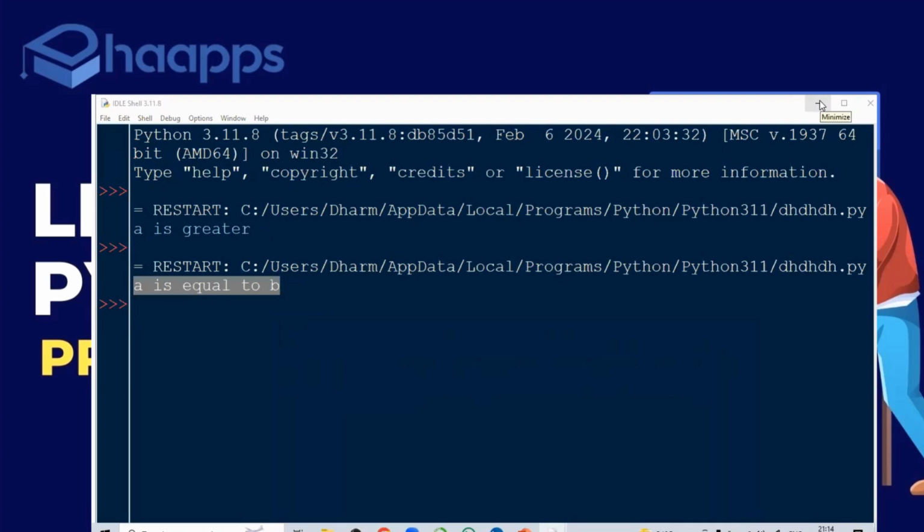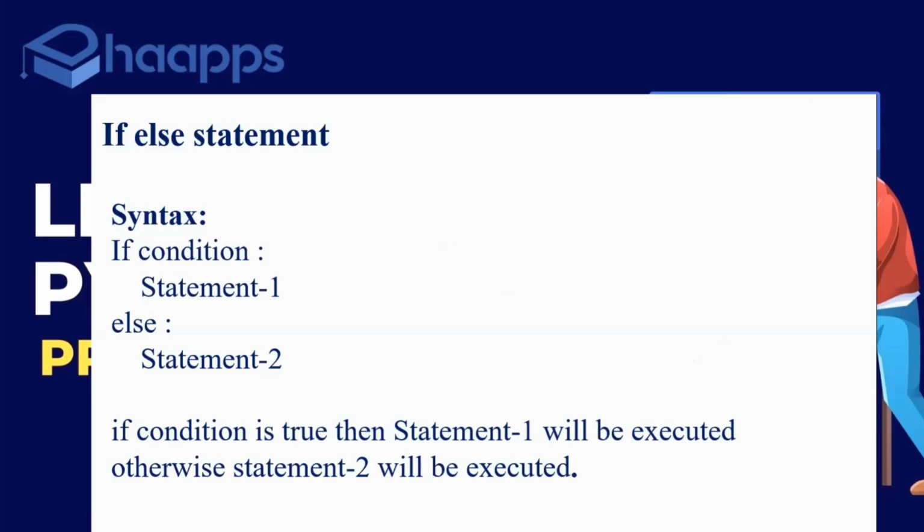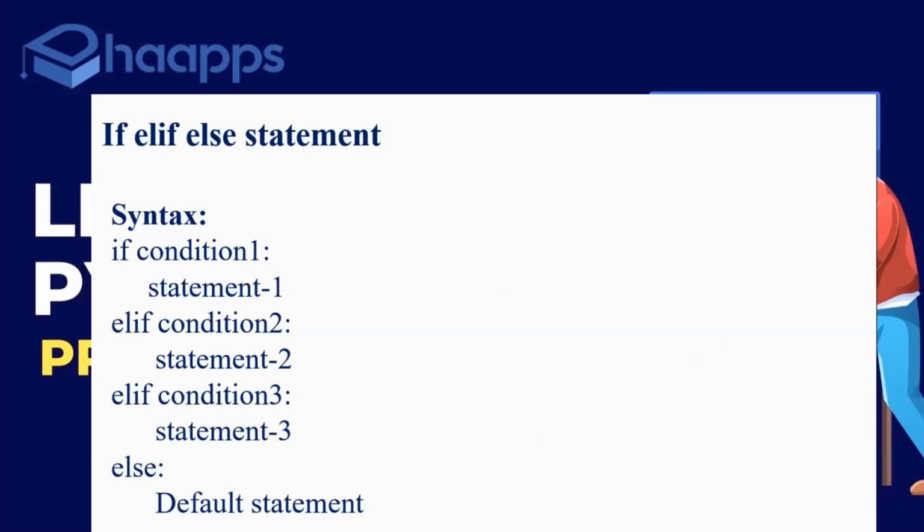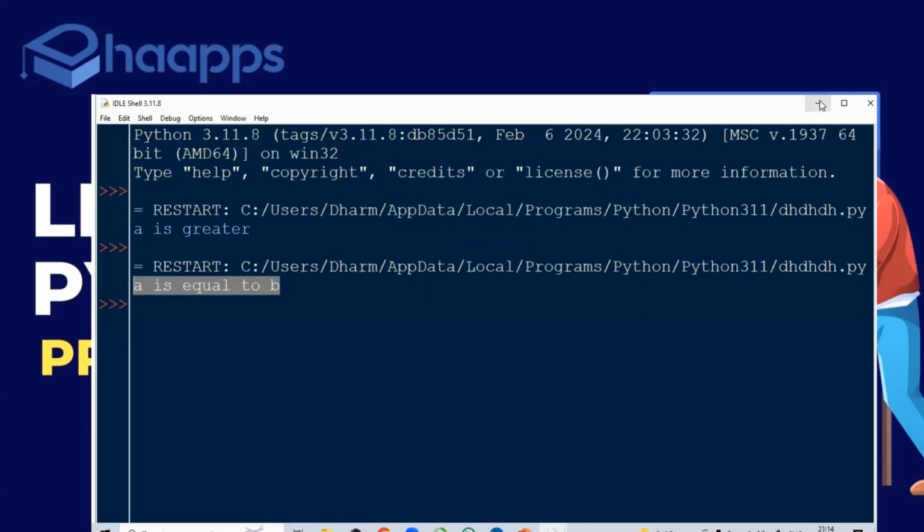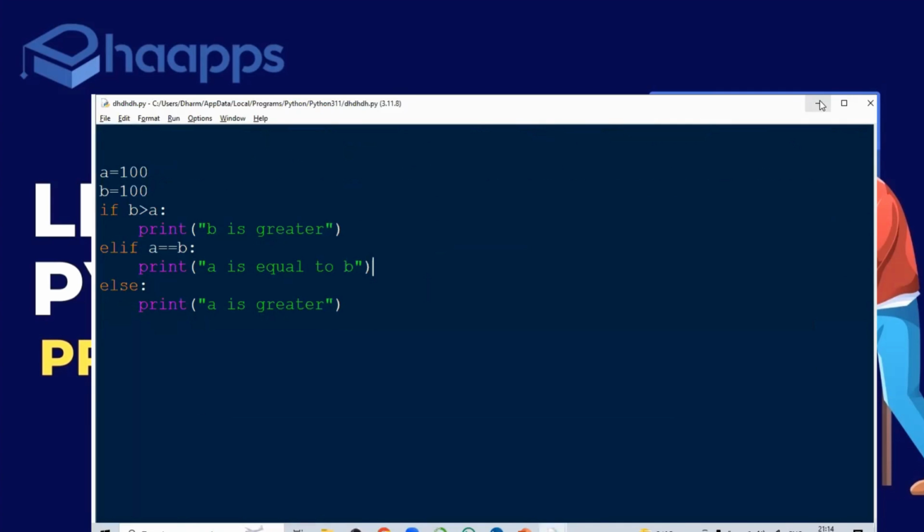If you want to check two conditions, go with if else. If you want to check three conditions, more than two, then you can go with elif. And what about nested if? If you want to check the condition inside the condition.